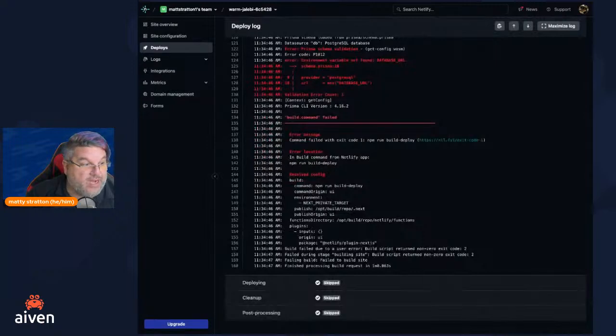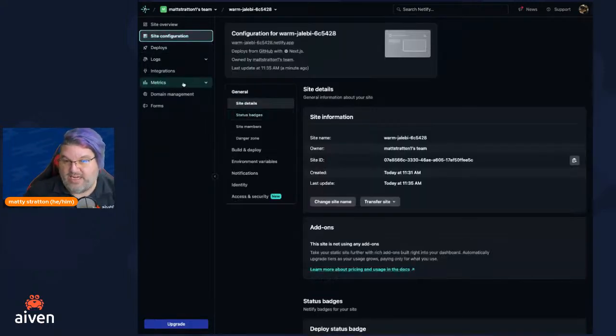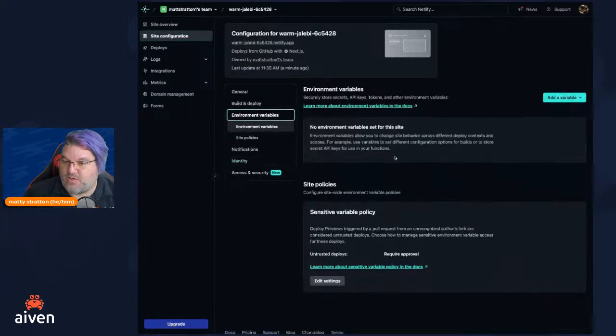So that's okay. We actually expected this to happen because Netlify, our app, can't read our minds. It didn't know what that is. So we're going to create these environment variables that are part of our build. If you look in here, we can see there's a setting for environment variables, and right now there are no environment variables set for the site.